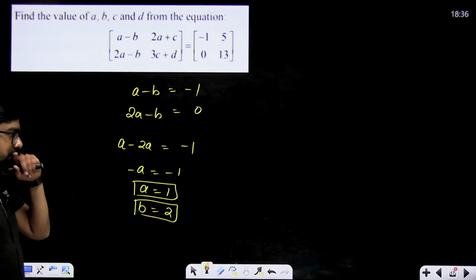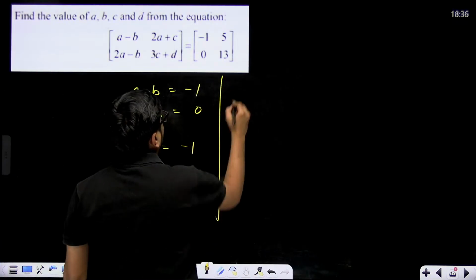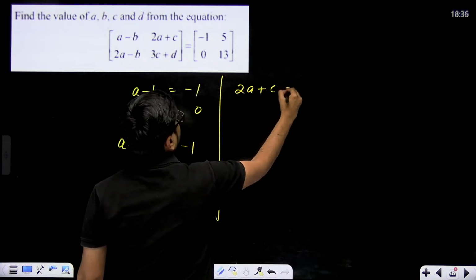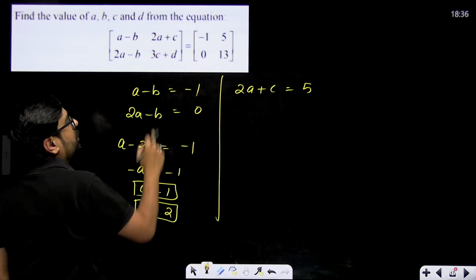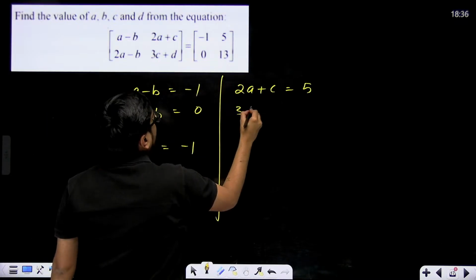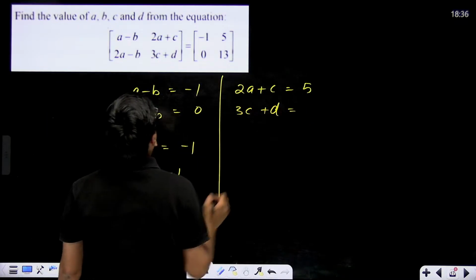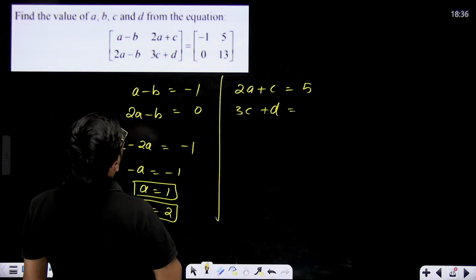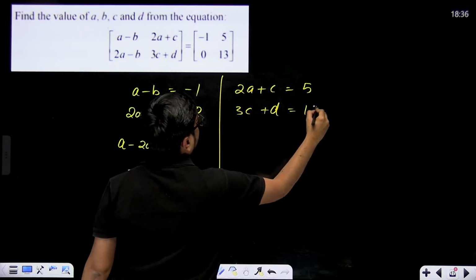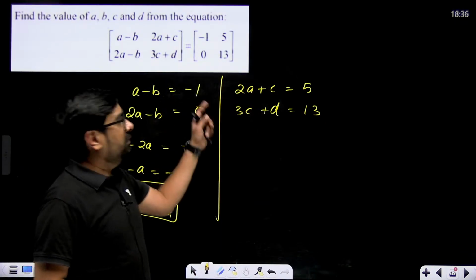And from the other part, we get 2A plus C will be equal to 5. This element corresponds to this, this element corresponds to this, and 3C plus D is equal to 13. A's value we already have.